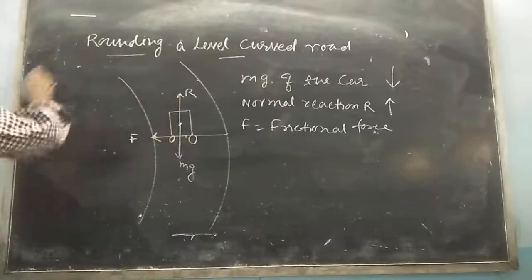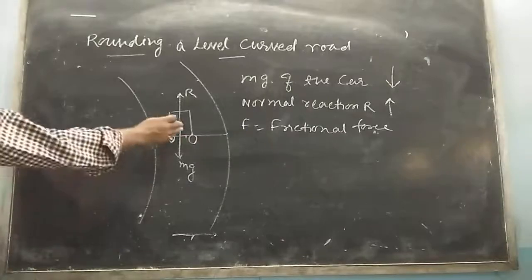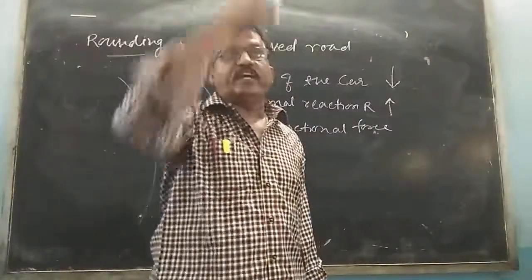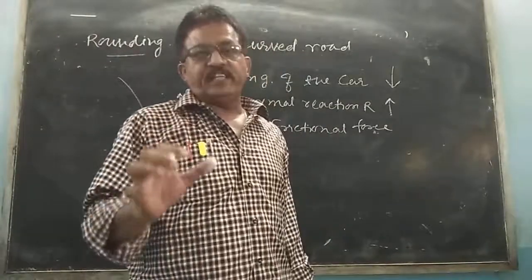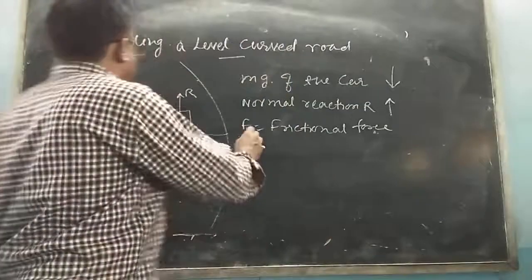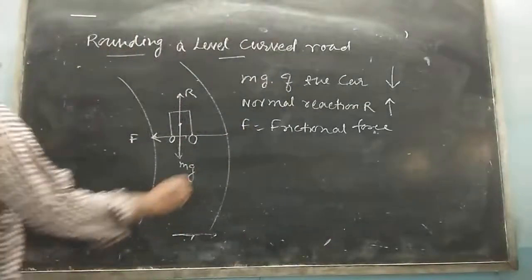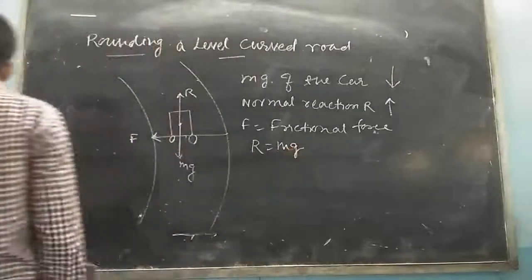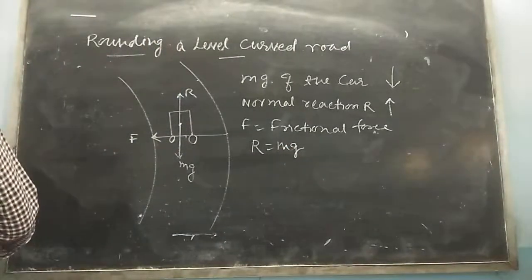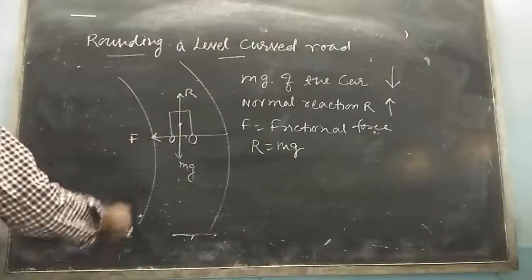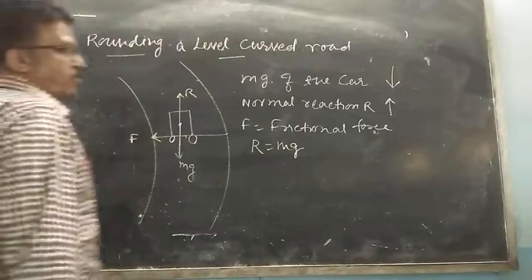Here is the center of the turn. As there is no acceleration in the vertical direction, I can write here R is equal to mg.